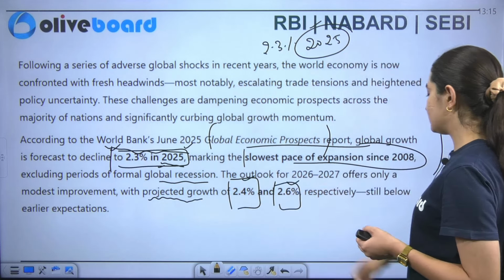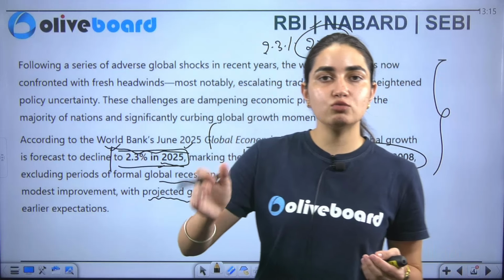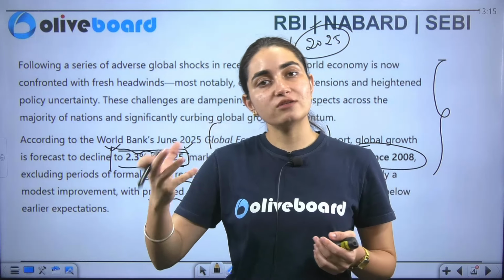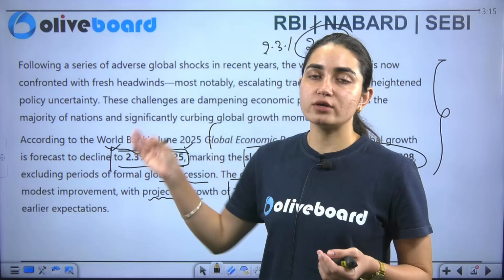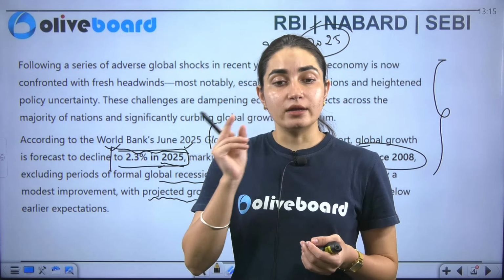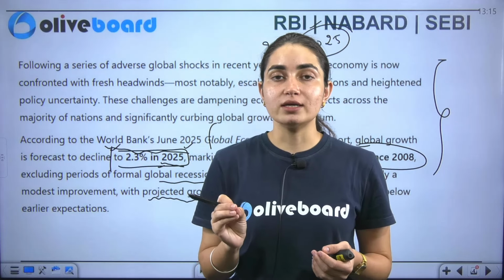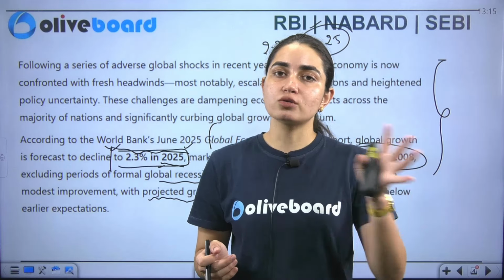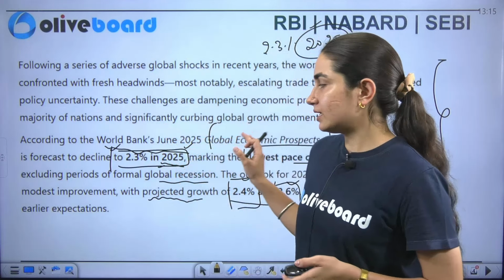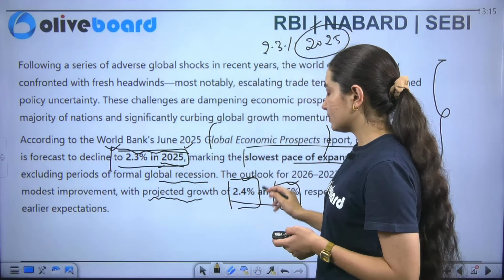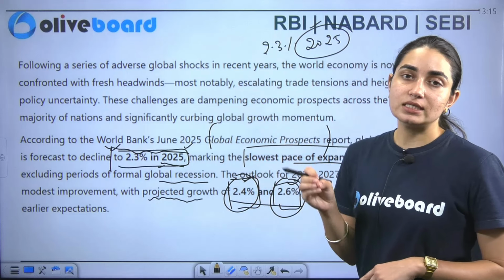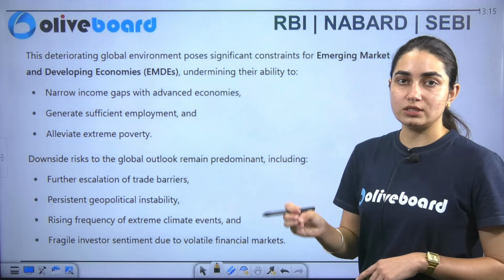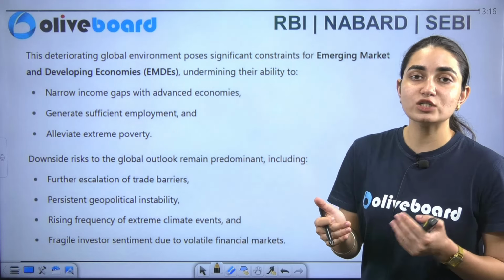But now what we are projecting is, if the situation continues like this or gets worse, the growth rate can decline even more. Remember, this is just a forecast, okay, this is not the actual numbers, but this is all based on the analysis. So here it says that in the coming period of time it can go to 2.4 as well as 2.6 as well. But this year's economic growth is at what percentage? It is just at